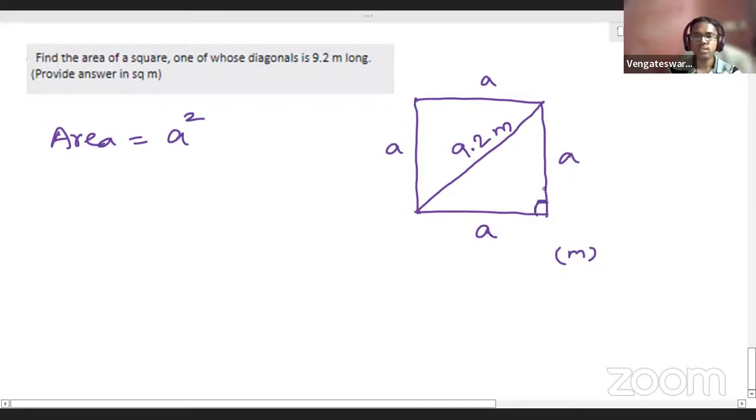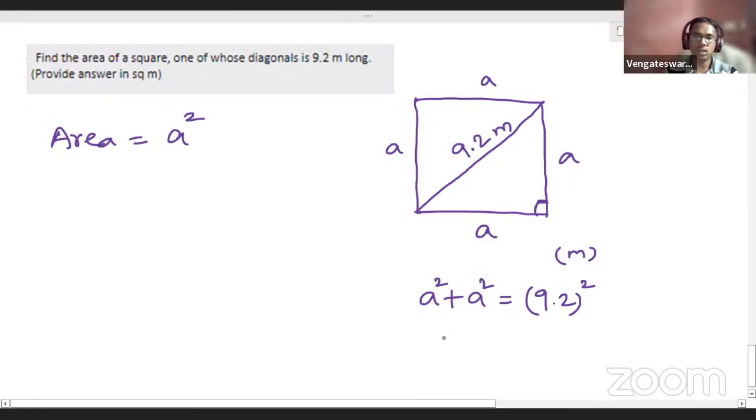See here you have a right angle triangle, right? You have a right angle triangle formed. These two sides are A, and the hypotenuse is 9.2. Correct? Because the diagonal of our square is like the hypotenuse of this right angle triangle. So that means we can very well use Pythagoras theorem. A square plus A square is equal to 9.2 square. Can I do this? I can do this, right?